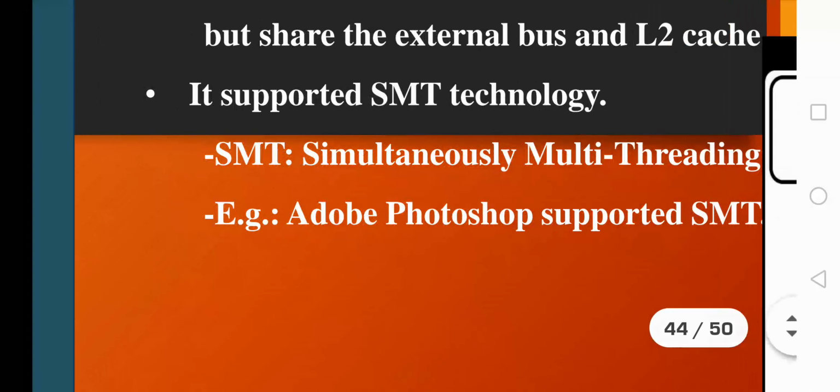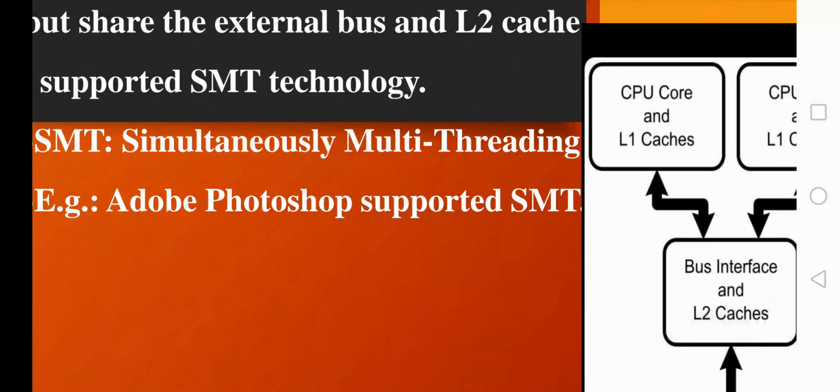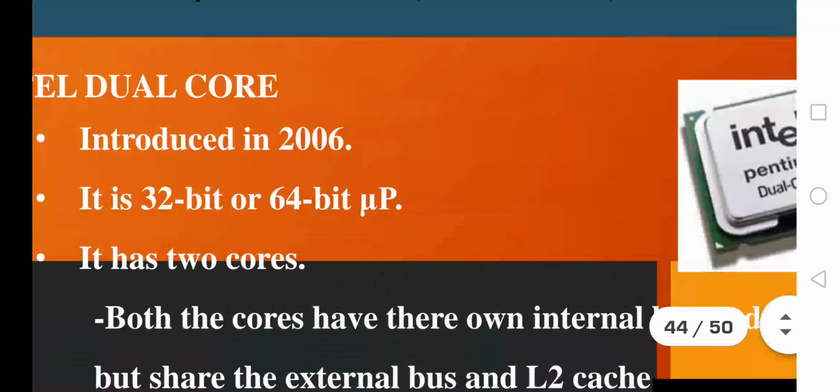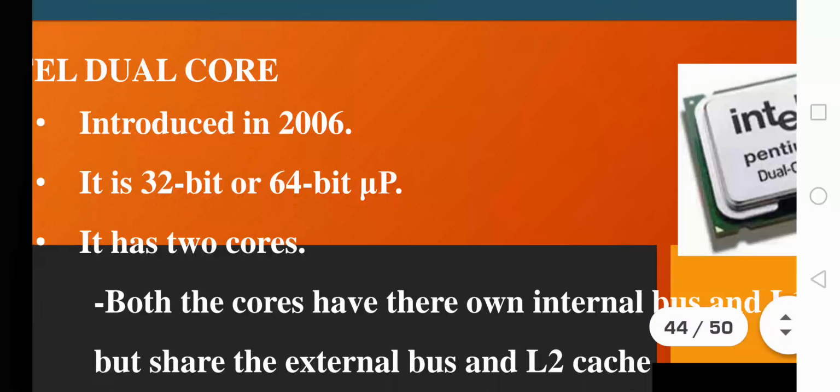Okay, and they supported a new technology called SMT, simultaneous multi-threading technology, which is seen in application software like Adobe Photoshop. You might be familiar with the famous application software Adobe Photoshop, and Adobe Photoshop also supported this SMT technology, simultaneous multi-threading. And this technology was actually invented when this Intel dual core processor was invented.